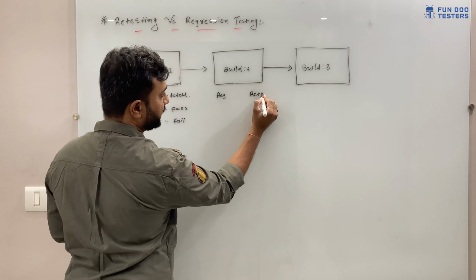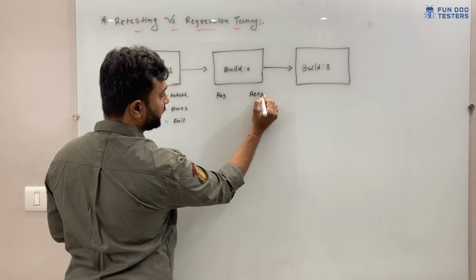So as per the theory or the concept, these passed test cases will go into the regression test case. So in the regression testing cycle, we are going to execute 70 test cases. In the retesting cycle, we are going to execute 30 test cases.